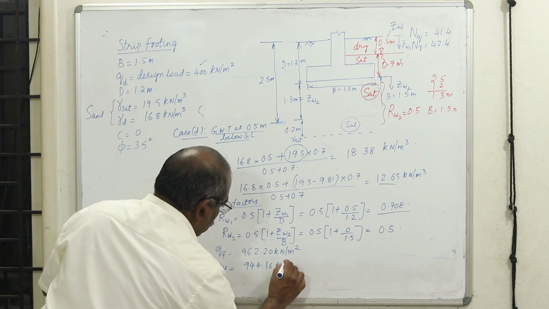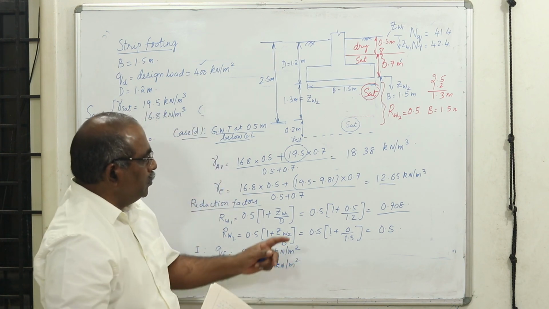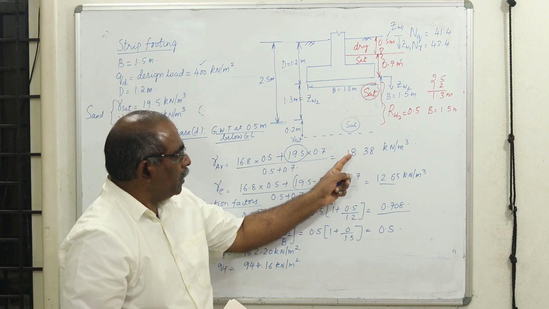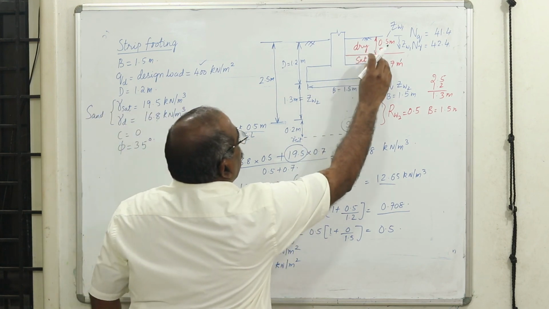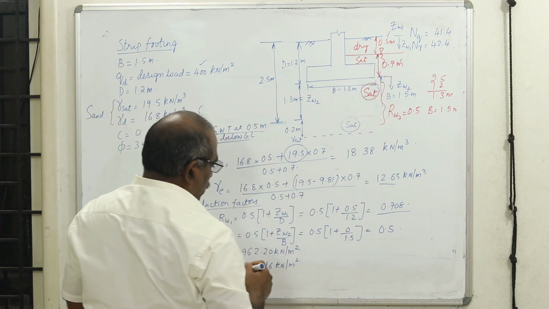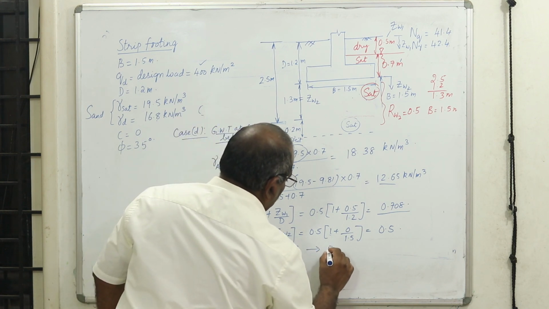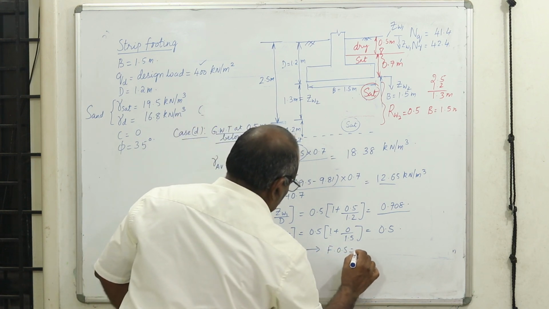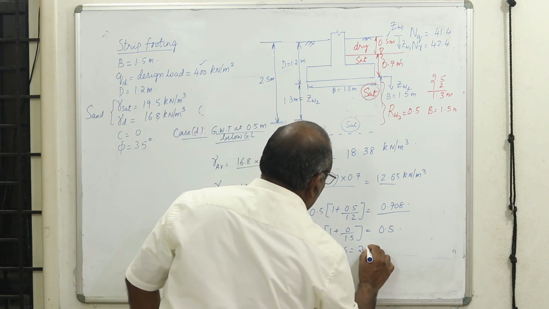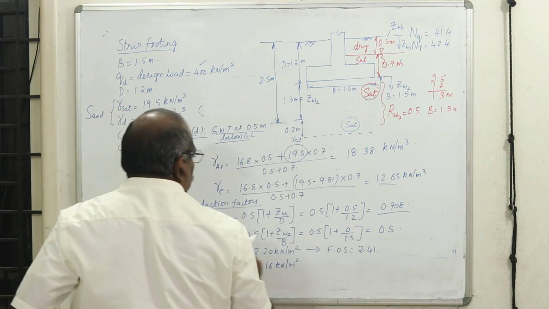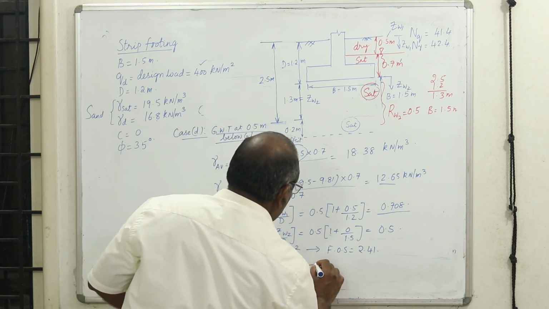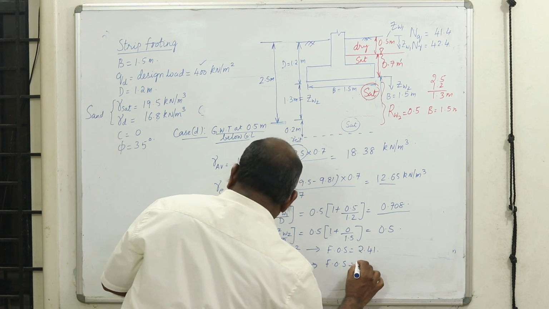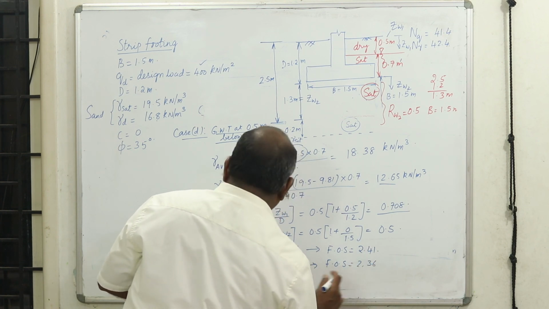6 kilonewton per meter square. See, all my effort to use this reduction factor is to multiply to the unit weight so that I get my correct unit weight, because part of it is dry and part of it is saturated, it is submerged by saturation. Now, factor of safety based on this, it comes to 2.41, and based on this value, second method, 944.16 divided by 400 comes to 2.36. Okay, it's an acceptable value.